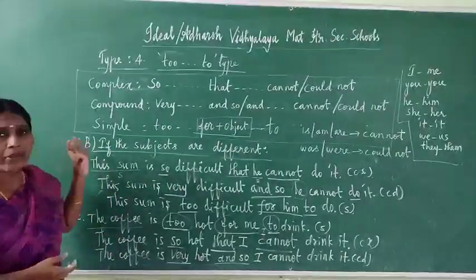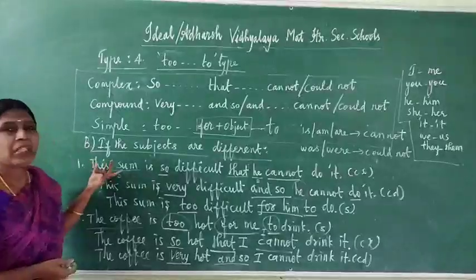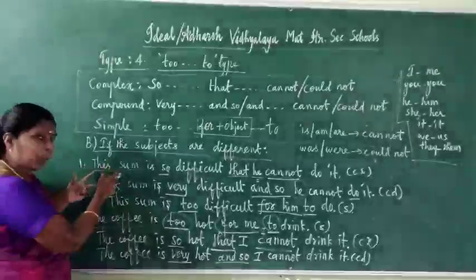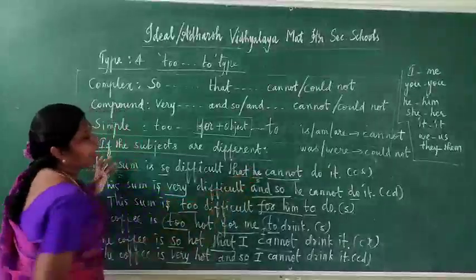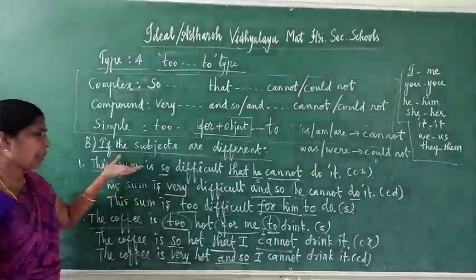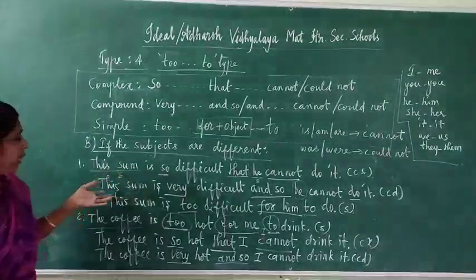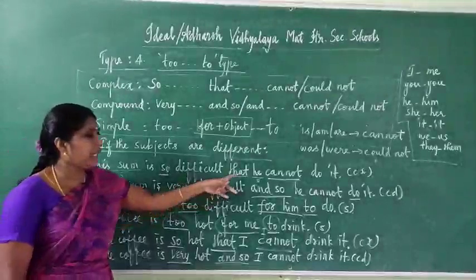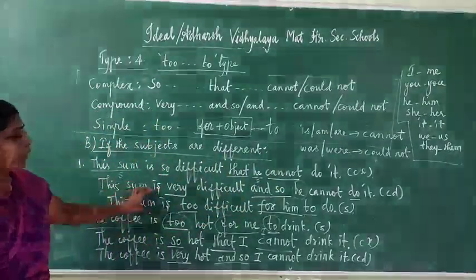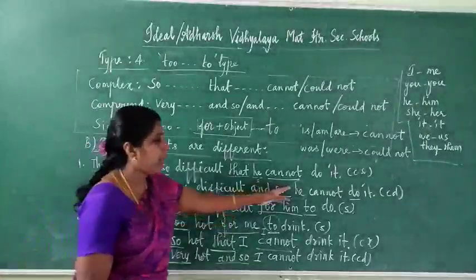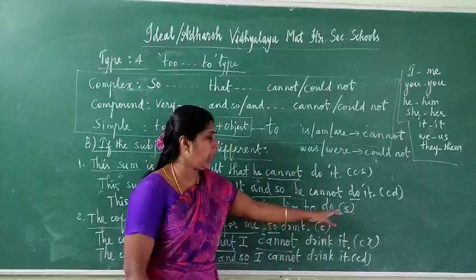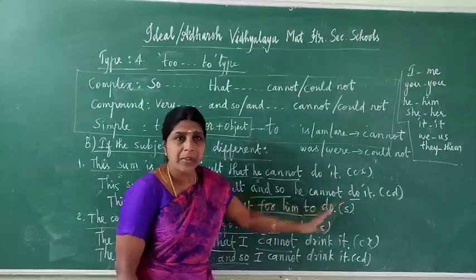So before going to write the answer, you have to note down whether the subjects are same or different. So in this sum, here he is separate, a different subject, so you have to follow this. Complex and compound are the same. This sum is very difficult and so he cannot do it. Simple sentence: this sum is too difficult for him to do. If you write "to", no need to mention the object form.